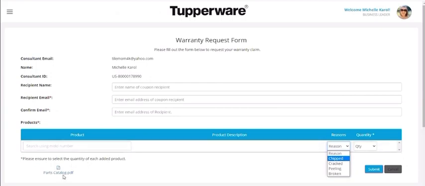And if you're having a hard time finding it, the parts catalog is an easy access right here in a PDF. You just click on it. It will open up your parts catalog for you. Amazing. Thank you, Tupperware, for doing that for us.